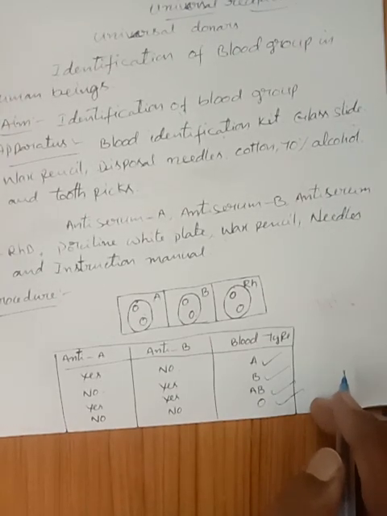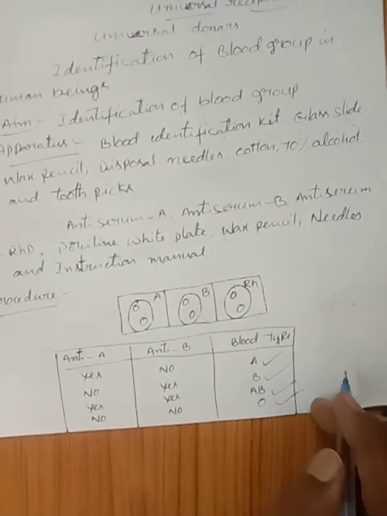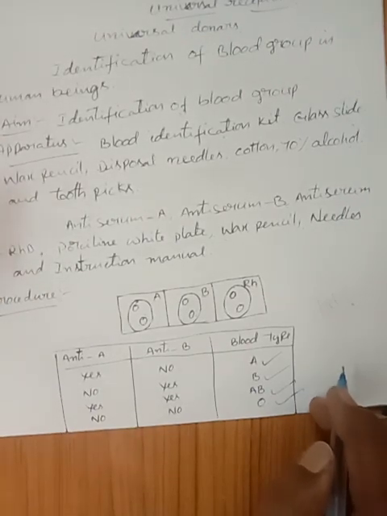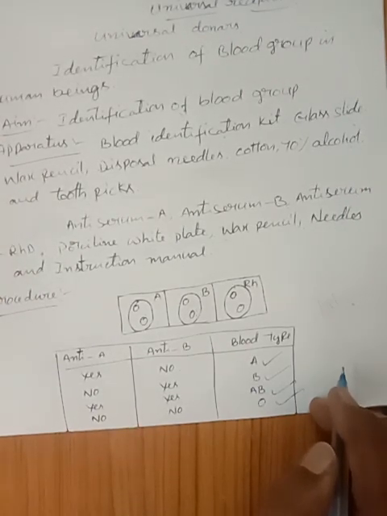Okay children? So this is the activity of identification of blood groups in human beings.